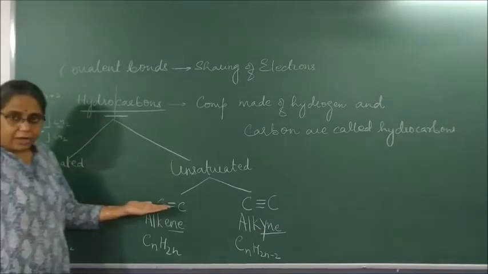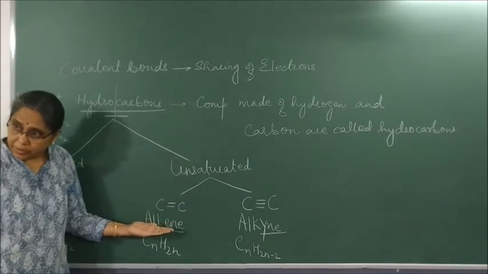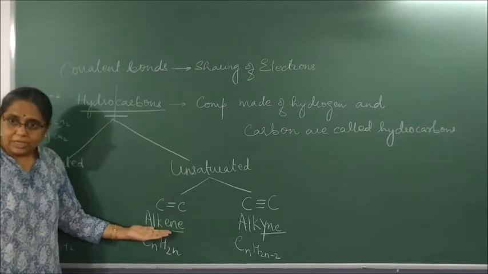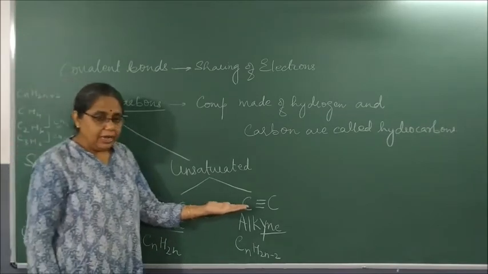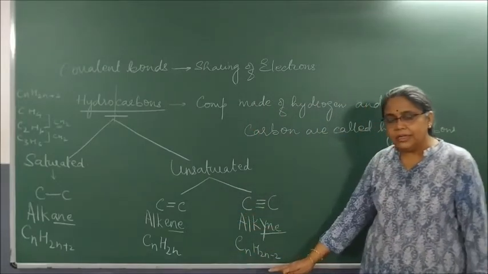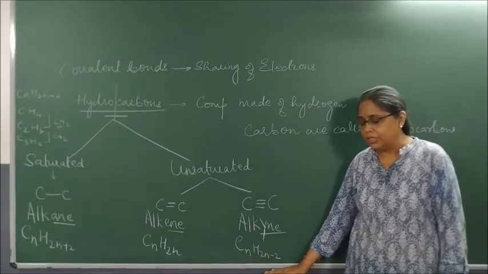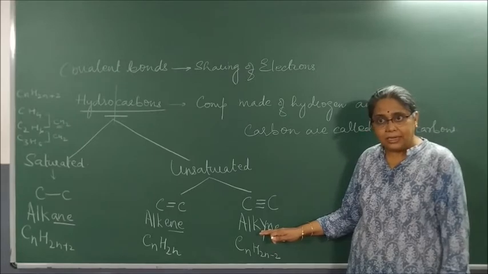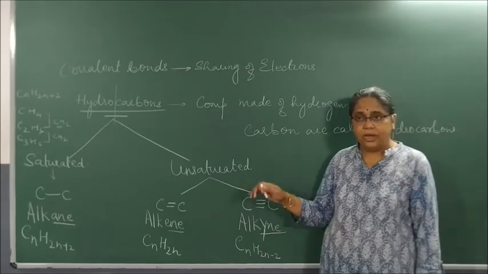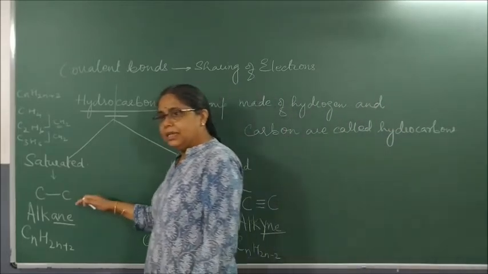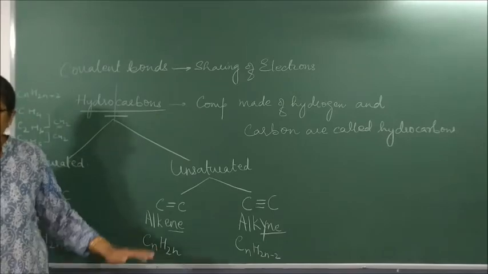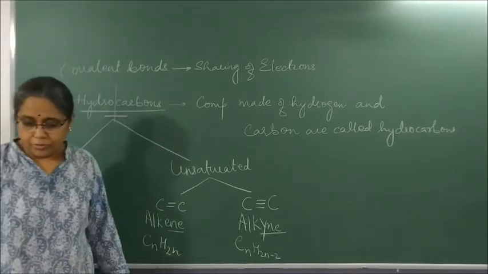Any hydrocarbon which has a carbon-carbon double bond and formula CnH2n is called an alkene. Any hydrocarbon which has a carbon-carbon triple bond and general formula CnH2n minus 2 is called an alkyne. Alkynes and alkenes are unsaturated hydrocarbons, whereas alkane is a saturated hydrocarbon. Clear? Please write.